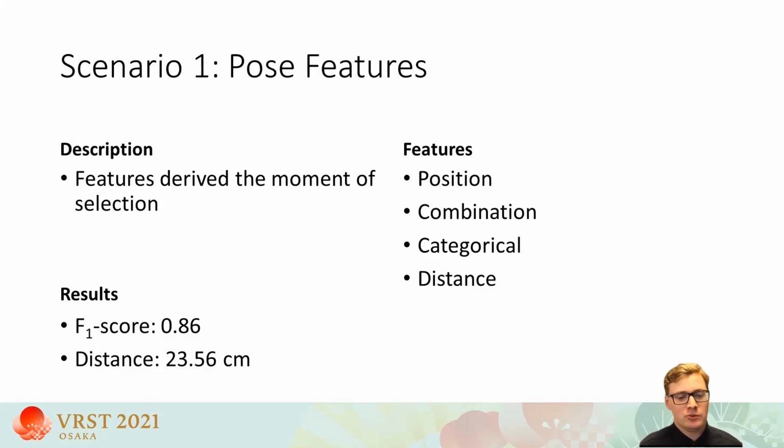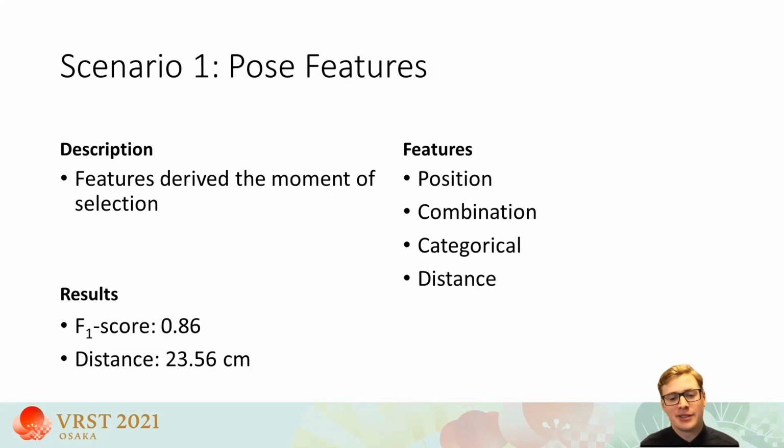In the first scenario, we limit the data, such that only the posture describing the final pointing position is included. This is motivated by the ease of implementation in a final selection technique. We generate a feature set consisting of positional features, such as the position of the index finger, combined features, such as the shoulder flexion, categorical features, such as indicators whether the hand is above the shoulder, and distance features, such as the distance between the index finger and upper arm.